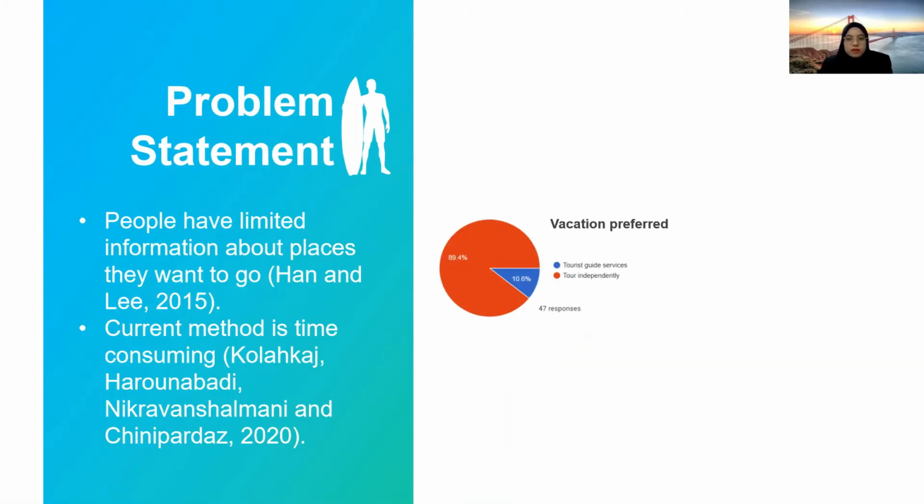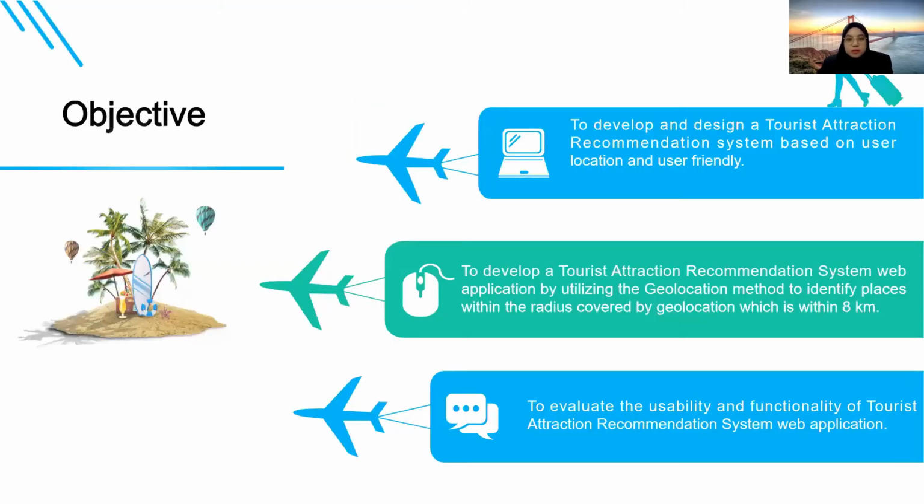This is my problem statement. Han and Lee stated that people have limited information about places they want to go, and furthermore, the current method is time-consuming. A survey had been done, and 89.4% tend to agree that they prefer to tour independently rather than use tourist guide services.